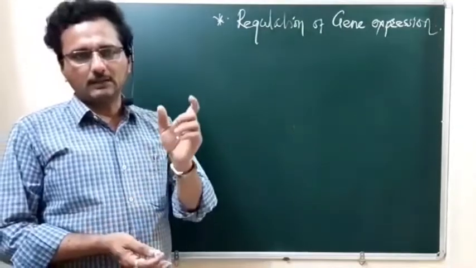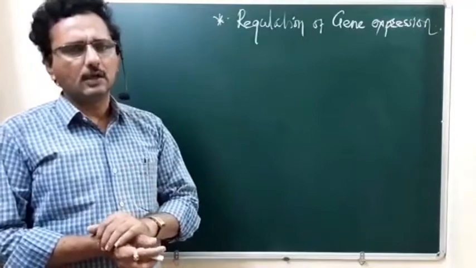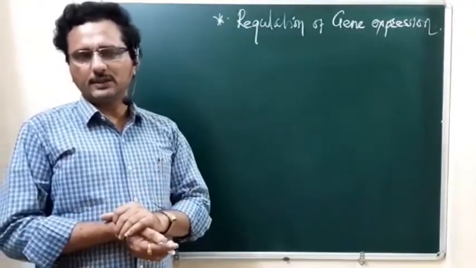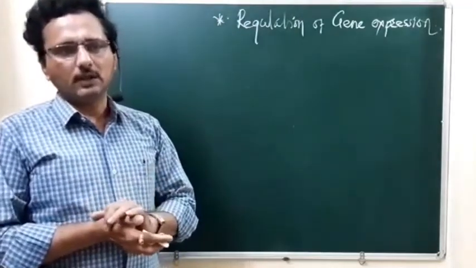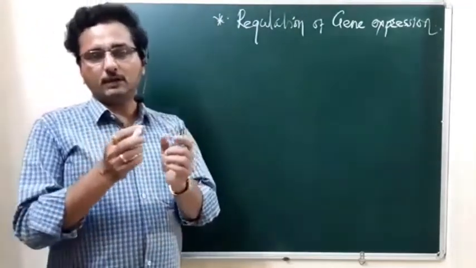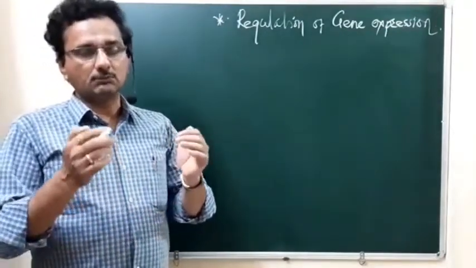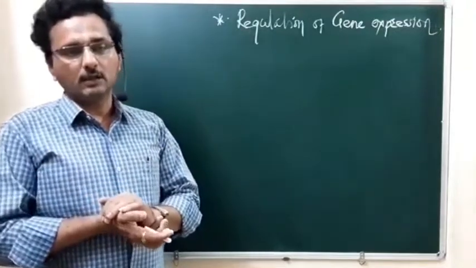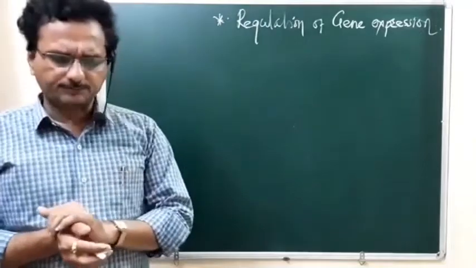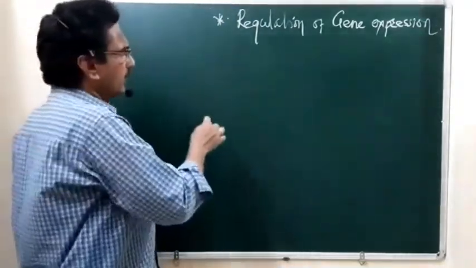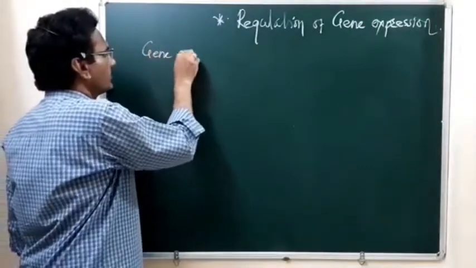We have defined in the previous lecture what a gene is. A gene is a segment of DNA, or a piece of DNA. It is formed from a certain number of nucleotide sequence, a certain number of nucleotides forming one gene. So what is gene expression?